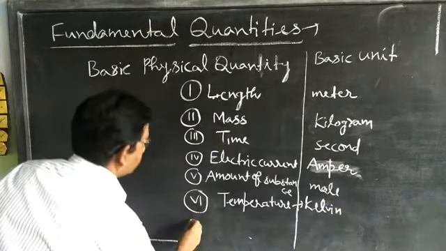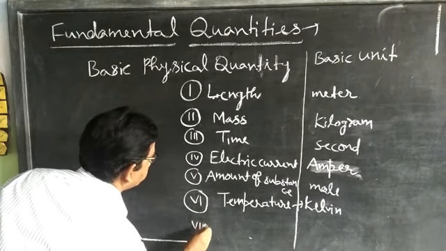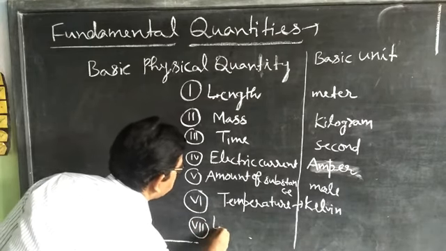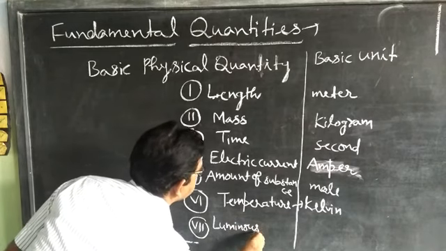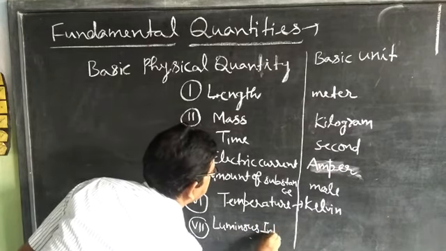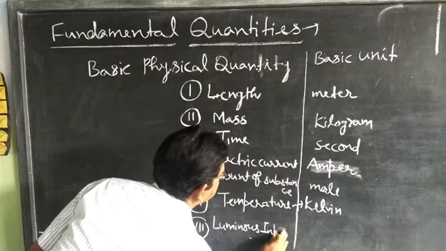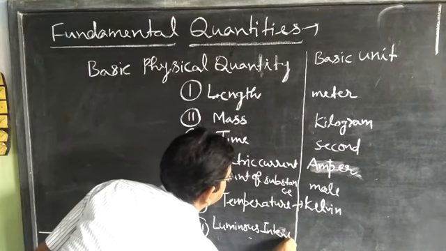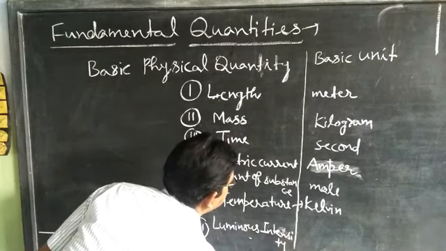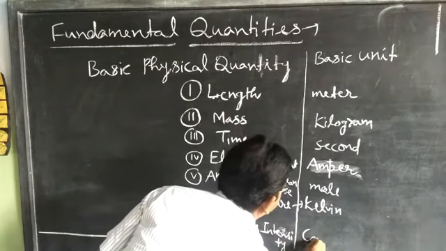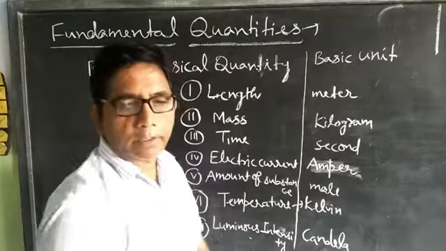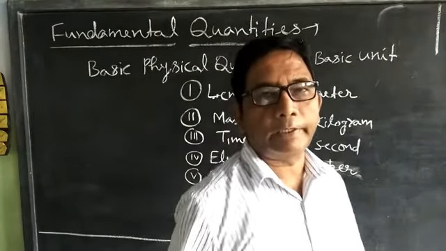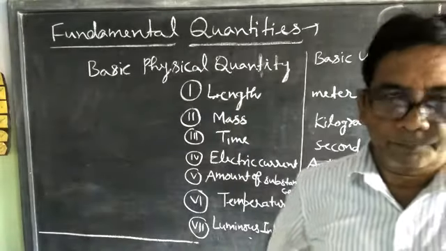And last, luminous intensity. The unit of luminous intensity is candela. These are the 7 fundamental quantities.